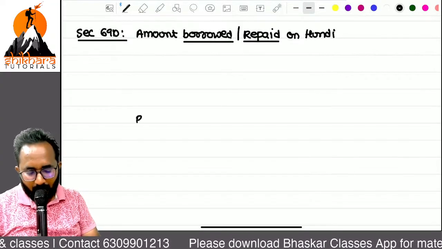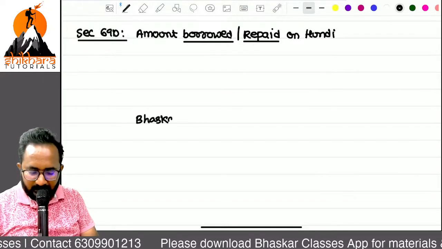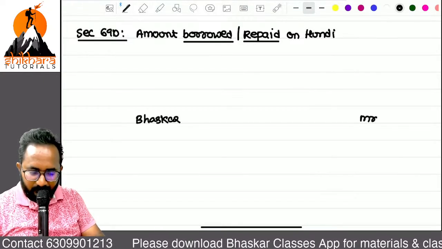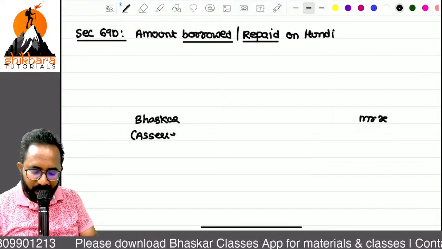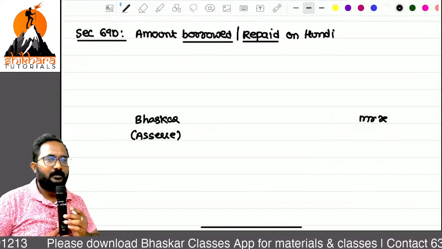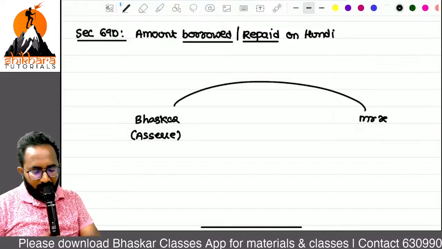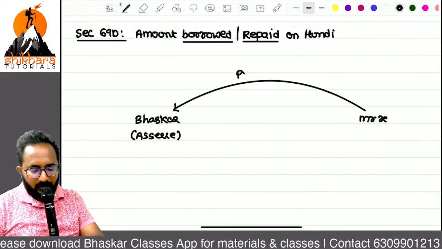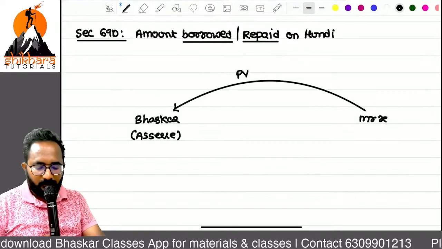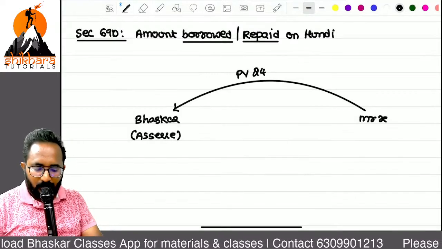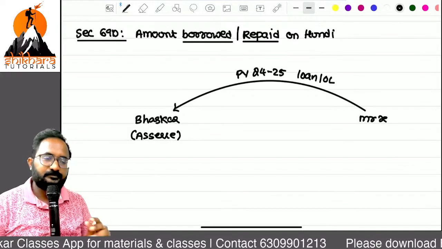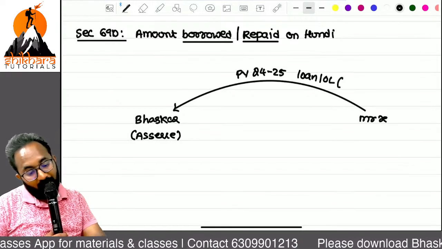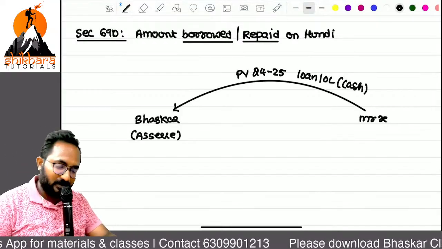Example, now Bhaskar and other party, just I am saying X. So here, from our point of view, he is an SSE. So how much amount of loan? During the previous year, 24-25, yes, I am taking the loan of 10 lakh. In the form of cash I have taken. Is it genuine?